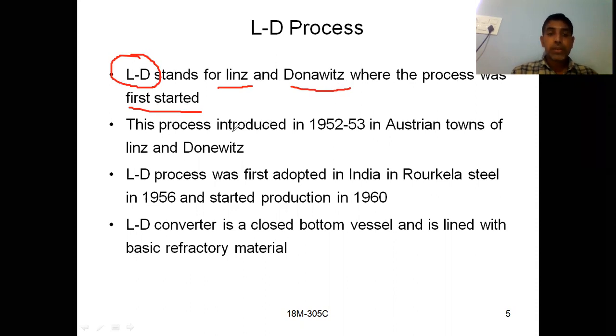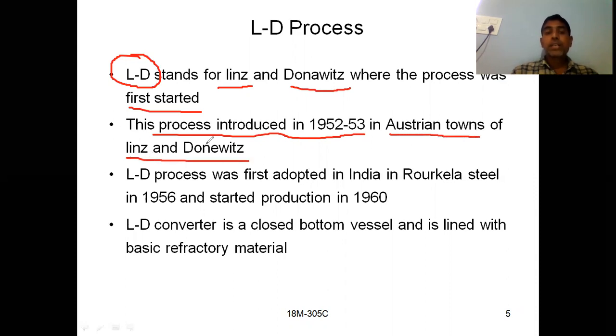So this process was initially introduced in the year 1952 to 53 in the Austrian towns of Linz and Donawitz. So this Linz and Donawitz, L and D, LD. So what is LD? L is nothing but Linz, D means Donawitz.